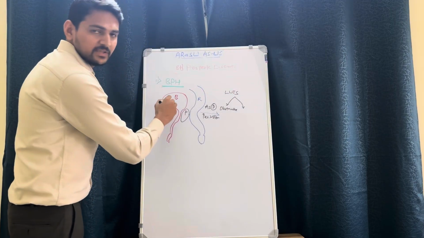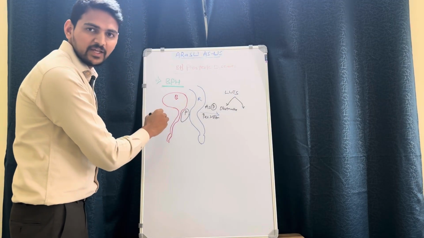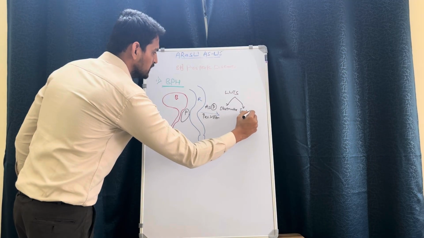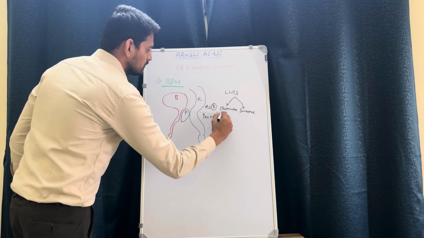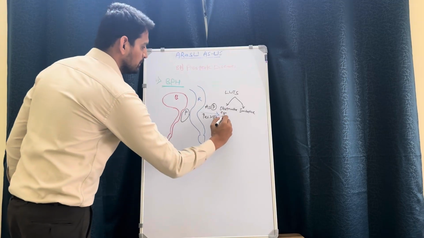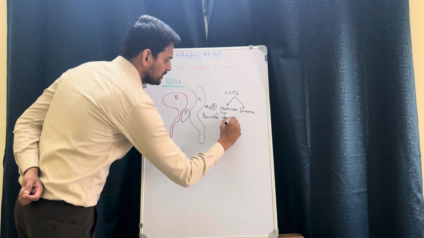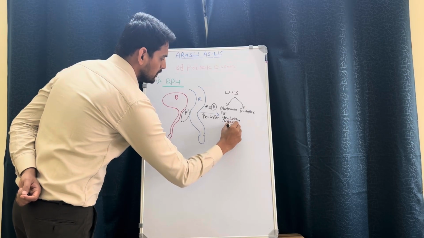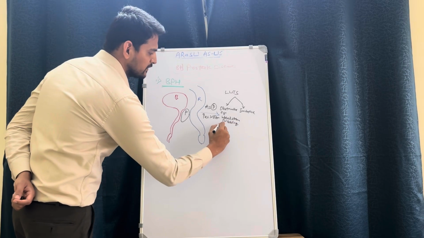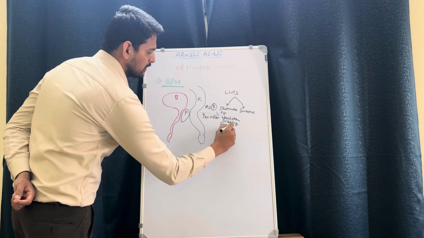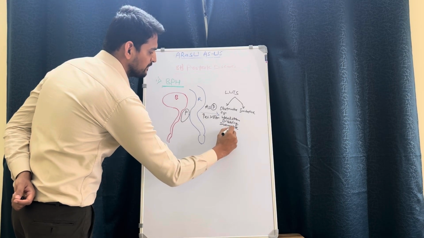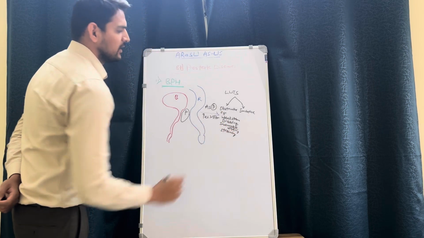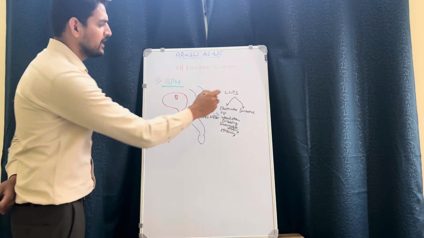And because of the accumulation and the obstruction, again it will lead to irritative symptoms, irritative LUTS. For example, in obstructive there will be weak stream of urine, there will be dribbling, and a sense of incomplete voiding and straining are the features of obstructive lower urinary tract symptoms.